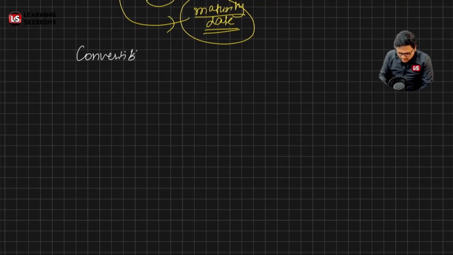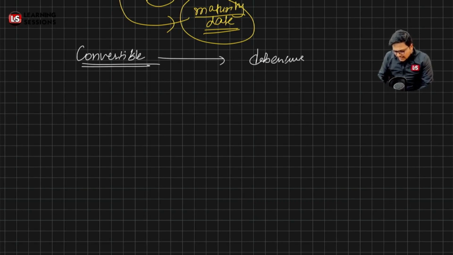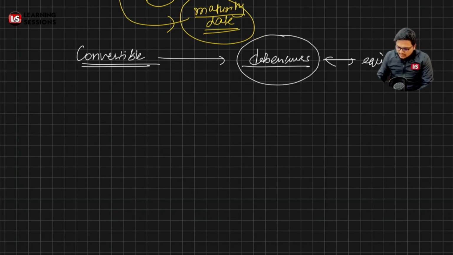Now what do you mean by convertible debentures? After a particular time period, this debt instrument, the debentures, can be converted into equity. Now what will be the benefit to the company? When the debentures were issued, the company had an obligation to pay back the principal amount and the interest, on the maturity date.